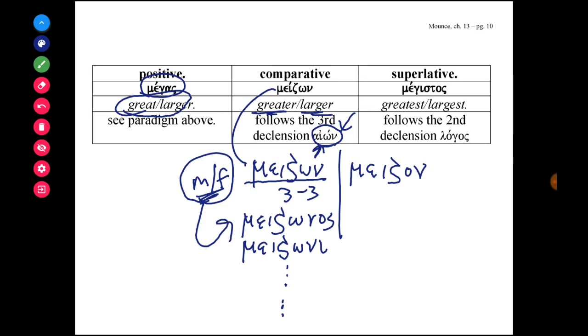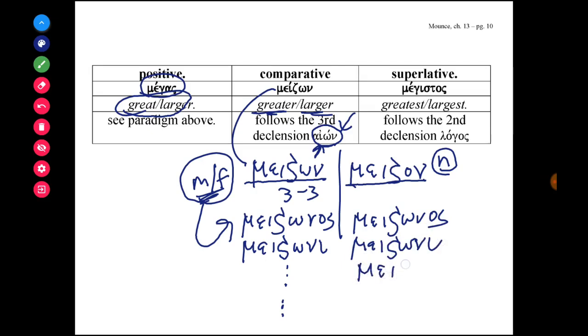And then for the neuter forms, make sure that you would use meizon for the nominative singular forms, but then you would simply follow the case endings: meizonos, meizoni, meizon again, meizona, etc. So if I just simply remember the third declension case endings for the neuter form, these are forms that you should be familiar with.